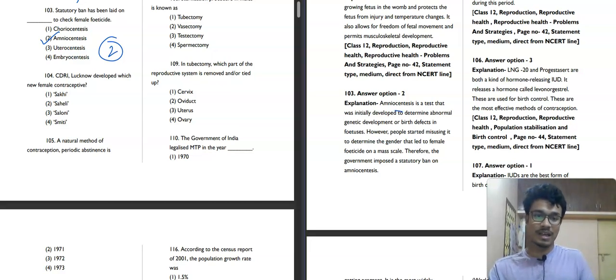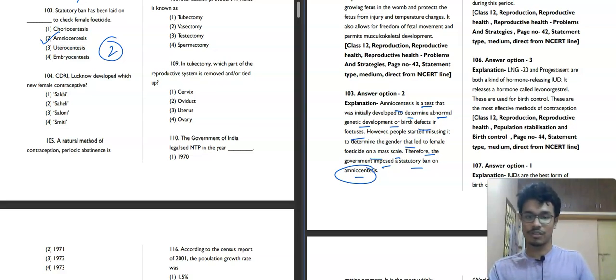Amniocentesis is basically a test that was initially developed to determine abnormal genetic development or birth defects in fetuses. But people started misusing it. How? They are determining the gender of the baby, and if the gender of the baby is female, then it leads to female feticide. So the Government of India imposed a ban on this amniocentesis, that in India you can't check the sex of the unborn child before birth. That's why second option will be our correct answer for this question.